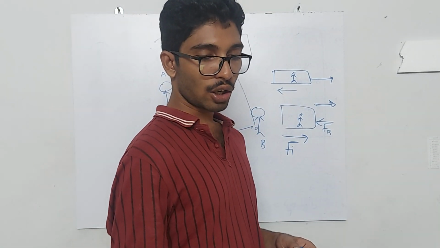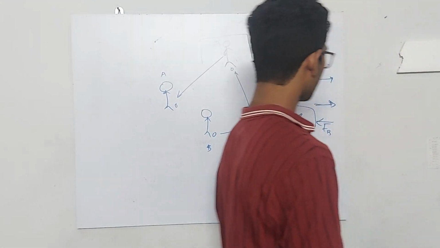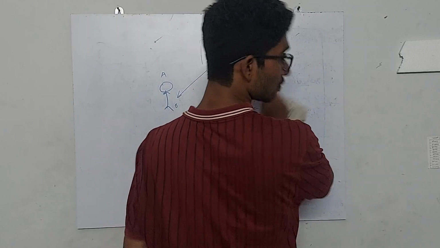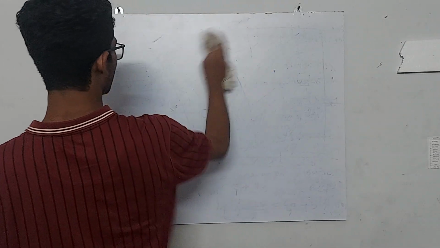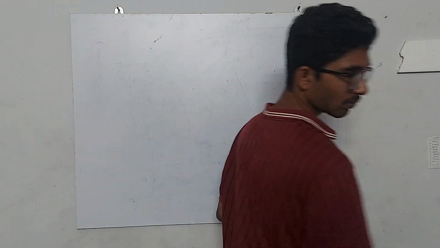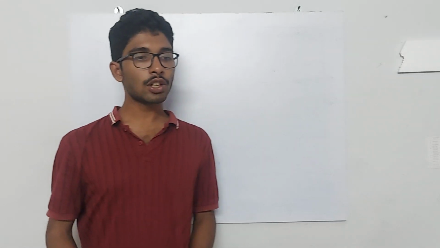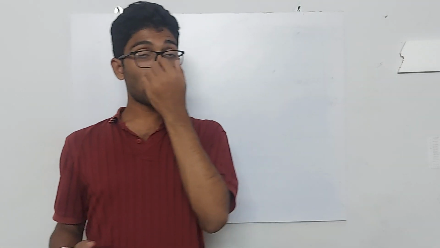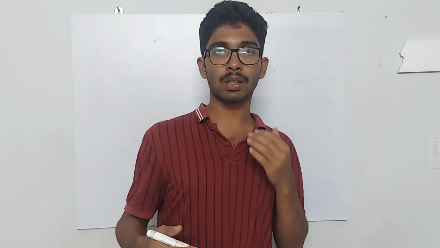Now let's discuss the second law of motion. The first law of motion told us that the object will move only if there is an external unbalanced force.